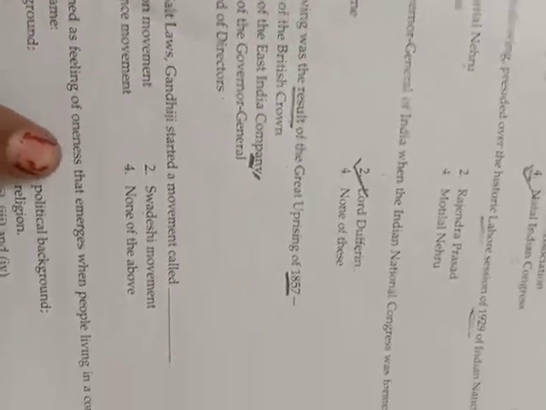Now the next question is question number 18. Nationalism is defined as a feeling of oneness that emerges when people living in a common territory share the same what? Historical background, political background, cultural values. Correct. Religion will not be the option. So here we can see 1, 2 and 3. Option number 1 is the correct answer. This won't be the answer. Now turn the page and go to the next question.